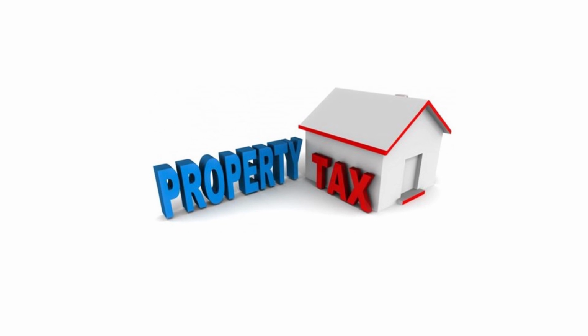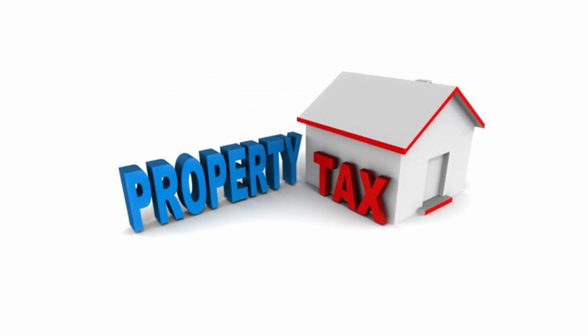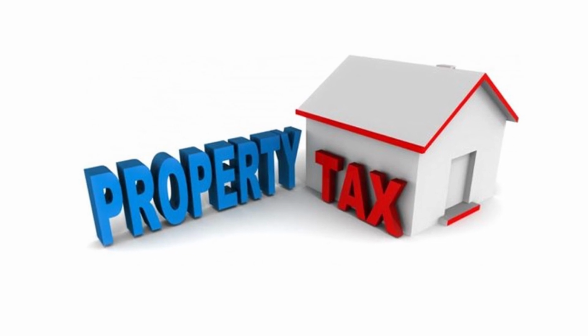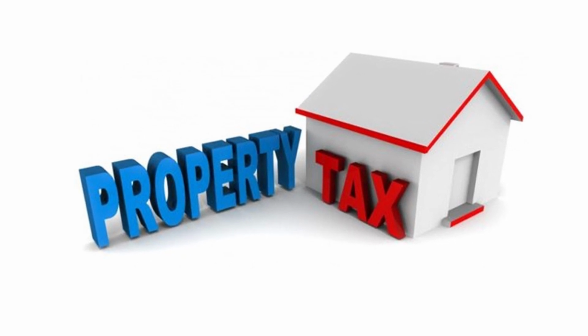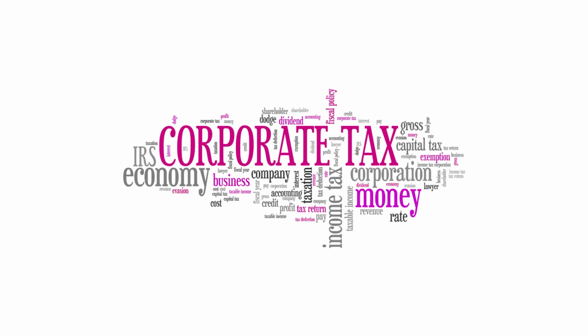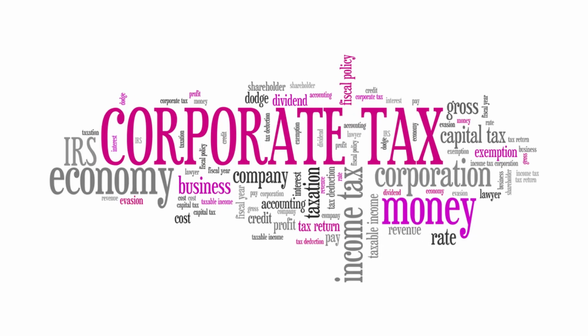Number 2. Property tax. Property tax is charged on properties such as land and buildings and is used for maintaining public services such as police and fire departments, schools and libraries, as well as roads. Third, capital gain tax. This tax is charged when an individual sells assets such as stocks, real estate, or a business. The tax is computed by determining the difference between the acquisition amount and the selling amount. Number 4, corporate tax. These are annual taxes payable on the income of a corporate operating in India.